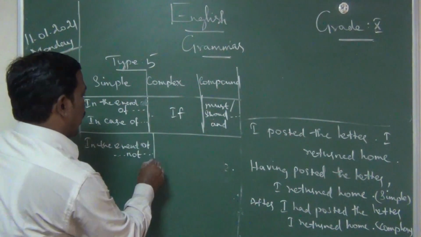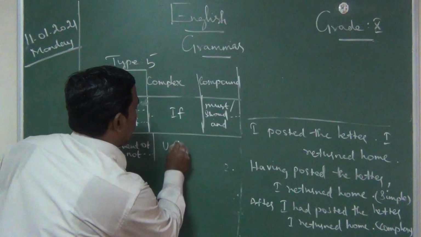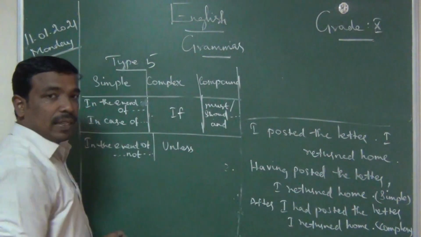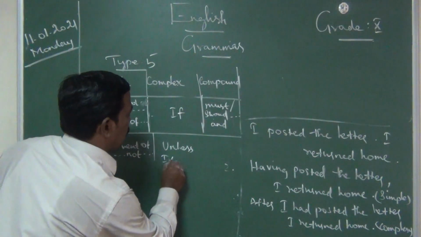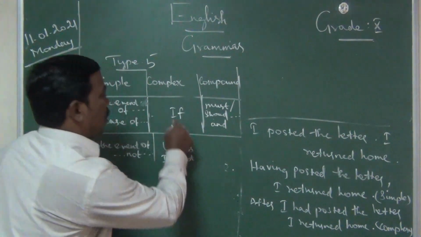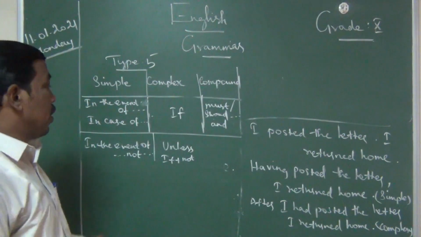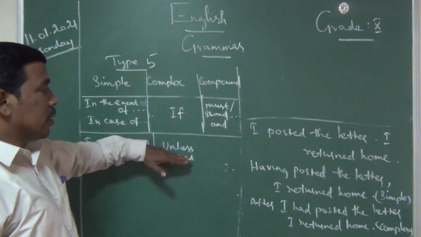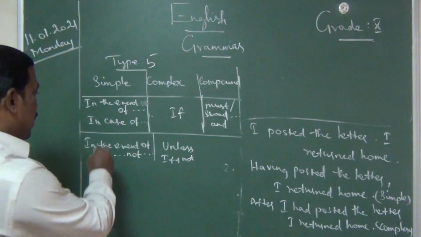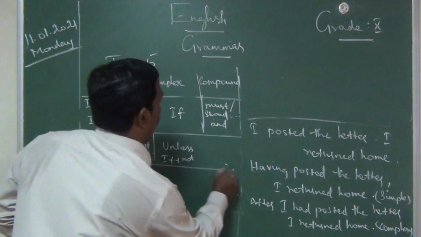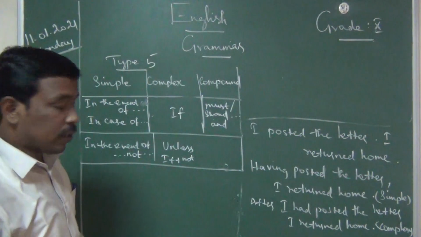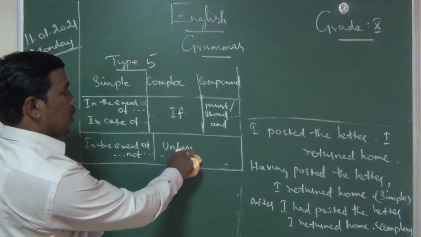So here we should write unless. Unless is nothing but if plus not. Negative form of if is unless. Okay. In the event of not or unless. Unless means, you know very well, it is if plus not.